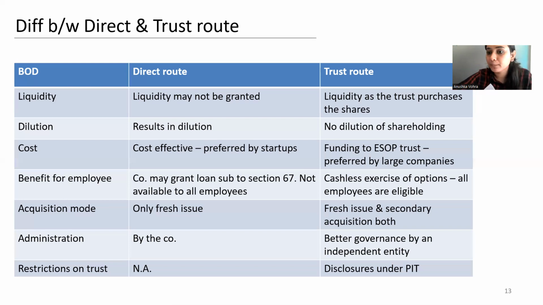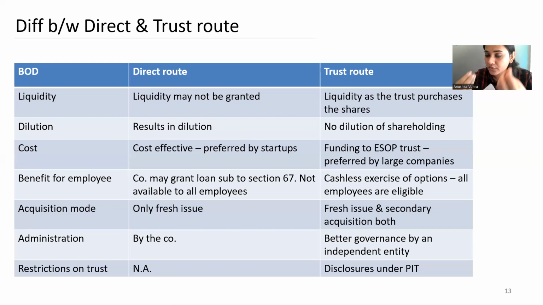When we talk about benefit for employees, there's a mechanism of cashless exercise. For example, when the employee gets the right to exercise the options, they have to pay an exercise price. Now there may be a situation where the employee would not be able to fund the exercise price. In that case, when the scheme is implemented through trust, the trust can provide for cashless exercise. So cashless exercise is where the employee does not have money to pay the exercise price.